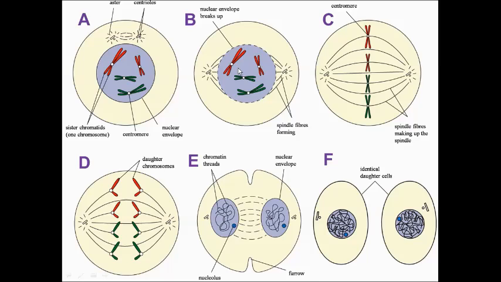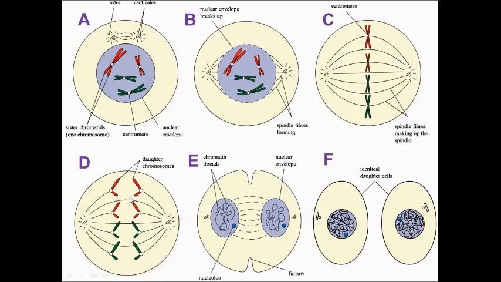And then at late prophase, the nuclear membrane breaks down, the spindle is formed, and the chromosomes are freely floating in the cytoplasm. After prophase is metaphase, where the chromosomes are arranged in the middle at the equator. Each chromosome has its centromere attached to a spindle fiber.